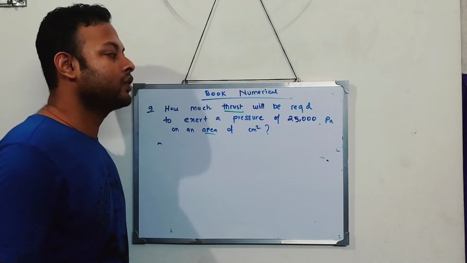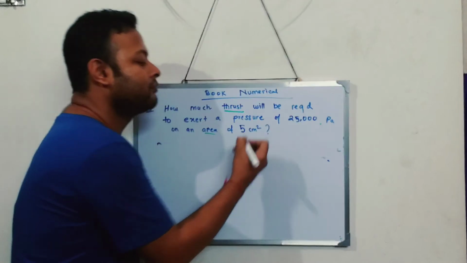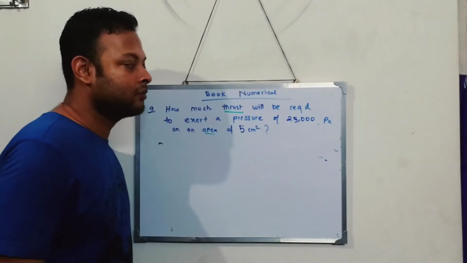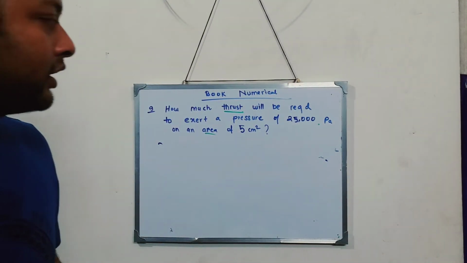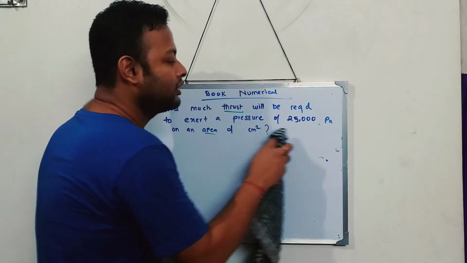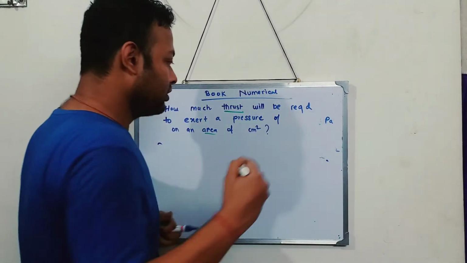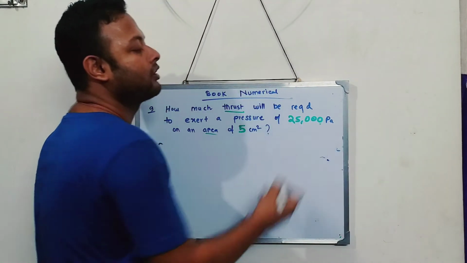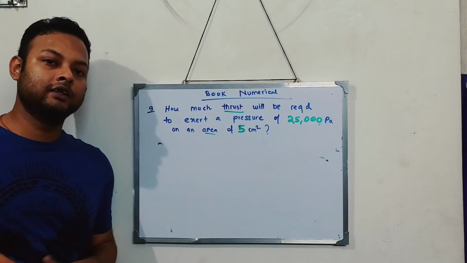Exert a pressure of 25,000 pascal on an area of 5 centimeters square. So do this sum and get me the answer in the comment section. Let me write in green so that you understand that I have changed the number. This is 5 and this is 25. So do this sum and write the answer in the comment section.